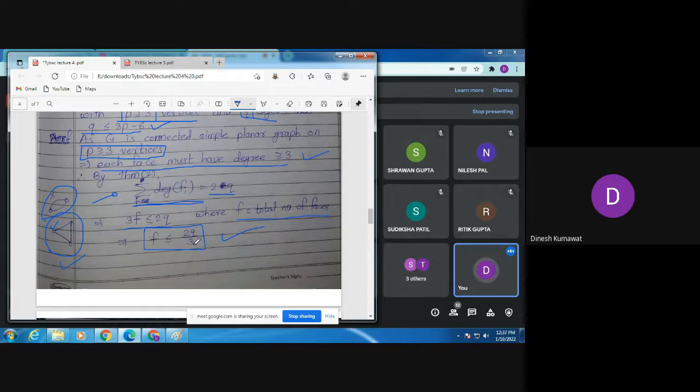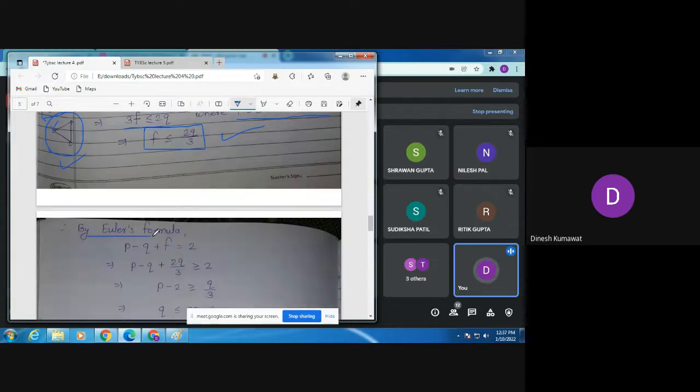Now let us use this relation in Euler's formula. By Euler's formula, we denote the total number of vertices by p, the total number of edges by q, and the total number of faces by small f. So this is Euler's formula: p minus q plus f is equal to 2. But what do we know about f? f is less than or equal to 2q by 3. So you just replace that relation over here. So we can say p minus q plus 2q by 3 is at least 2.